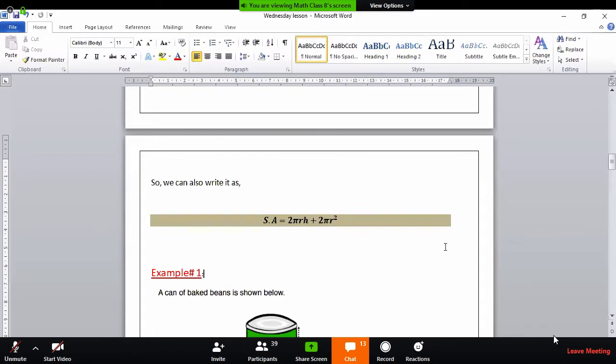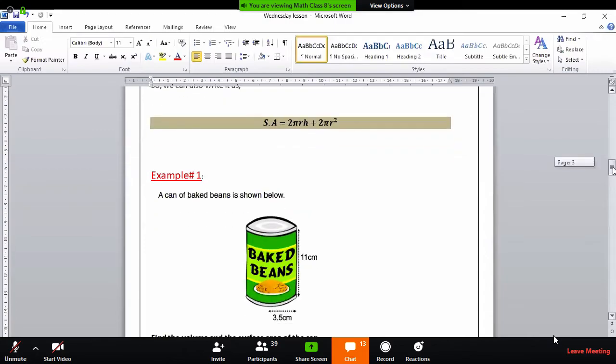It is derived from the same formula we use for the prisms. But you have to keep in mind this formula. Remember students, for finding the surface area of a cylinder we just need the radius of the base, which is circular, and the height of the cylinder. Moving up to example number 1.